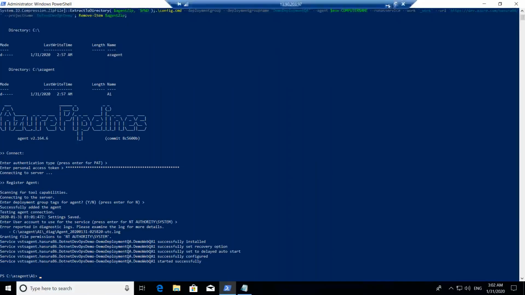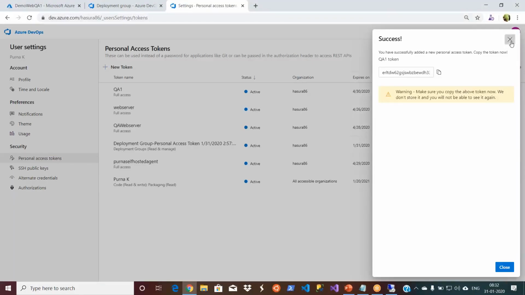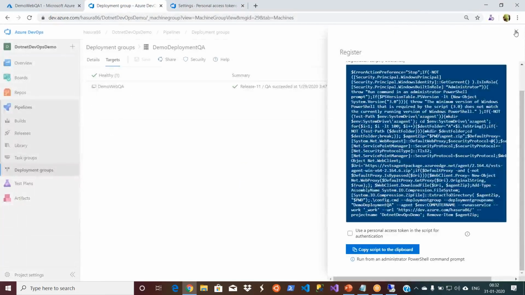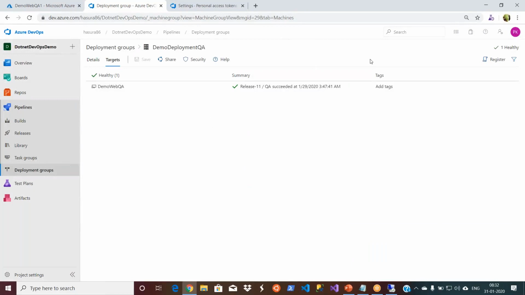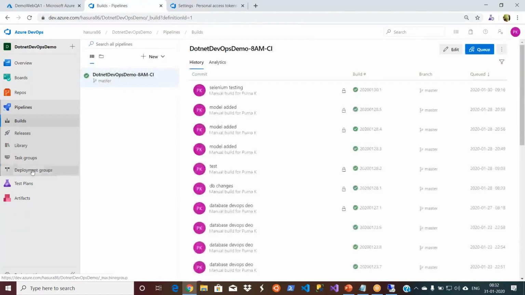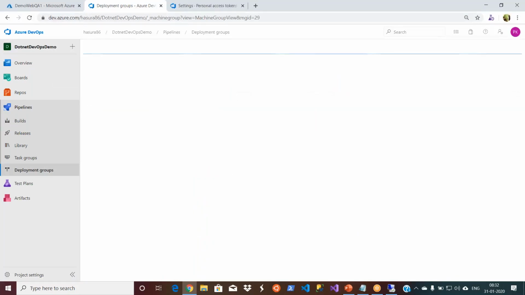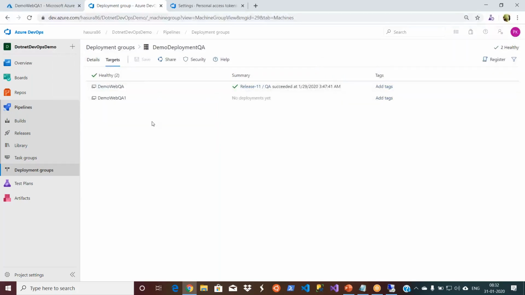That means if I go back to my portal, let's close this deployment group. Now I can close this one as well. Let me refresh this. I'll go back and come here. So deployment groups, and ours is demo deployment QA. Now I have two servers as part of my QA deployment group. The first one, the release one, is already used for my server one. The second server, I haven't got any deployment.